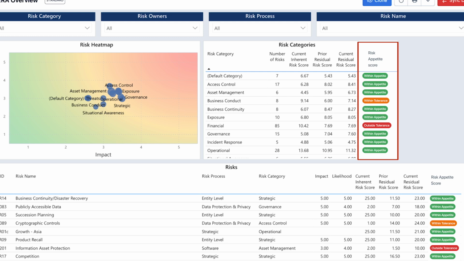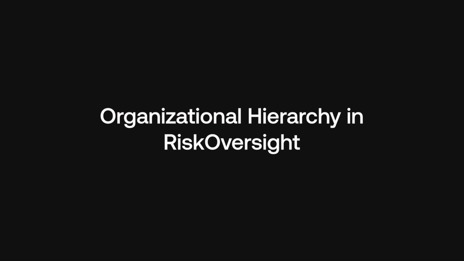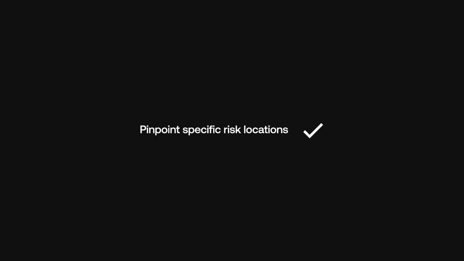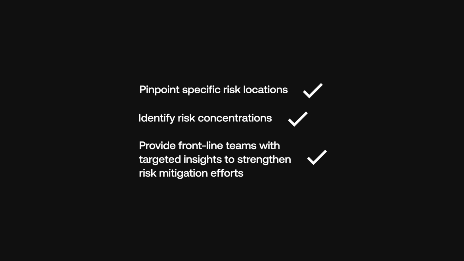Teams can further enhance their risk management approach with new organizational hierarchy functionality in risk oversight. Organizational hierarchy enables teams to pinpoint specific risk locations and easily identify risk concentrations to provide frontline teams with targeted insights to strengthen risk mitigation efforts.